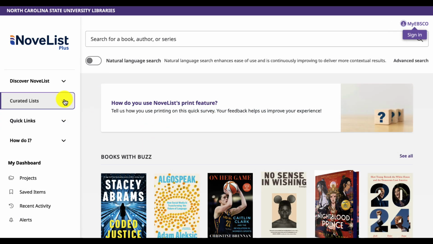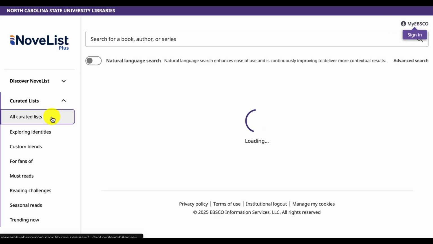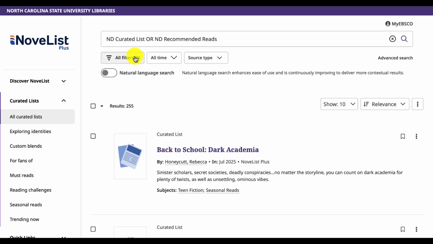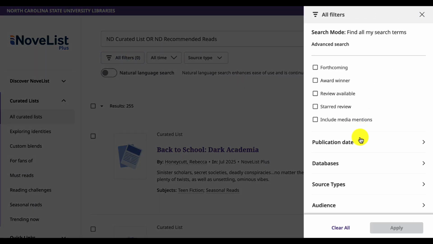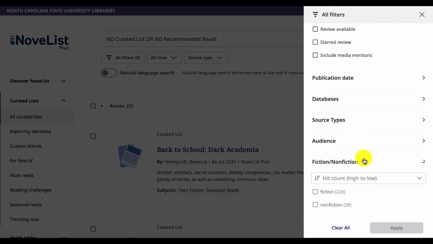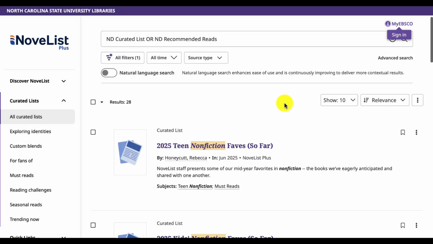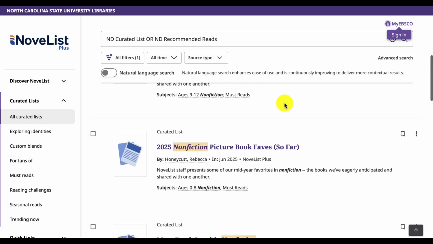One thing to note, NoveList does have nonfiction book recommendations, but these are more likely to be popular biographies, true crime, history, science. For example, you can use the curated list for nonfiction to find some relevant titles.